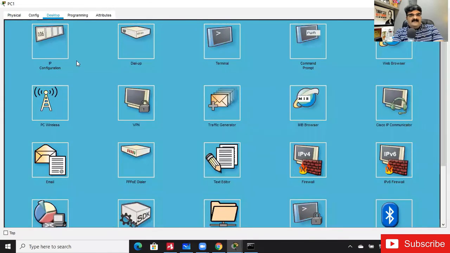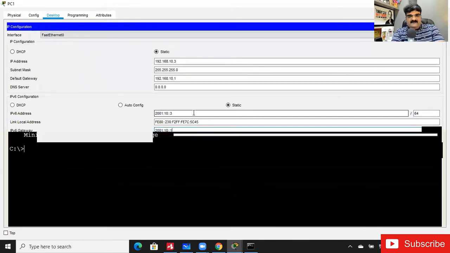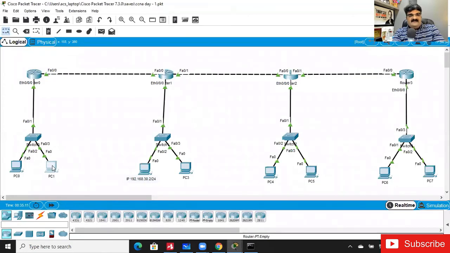Okay, desktop, and then IPv6. Here we have this IP 2001:10::3, CIDR would be 64, gateway 2001:10::1. Okay, so let me check the connectivity.